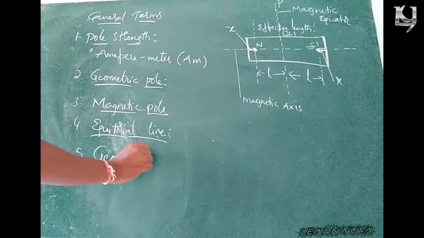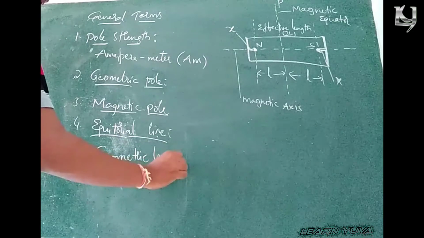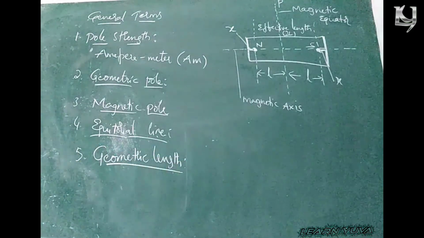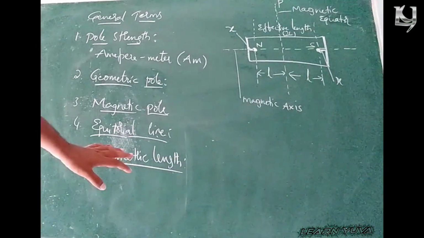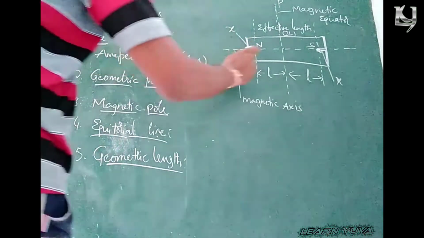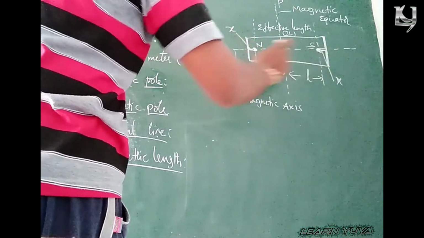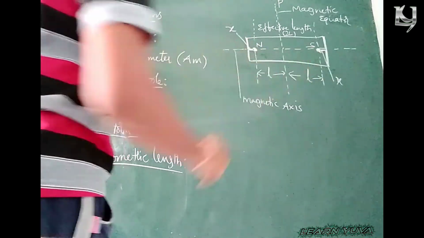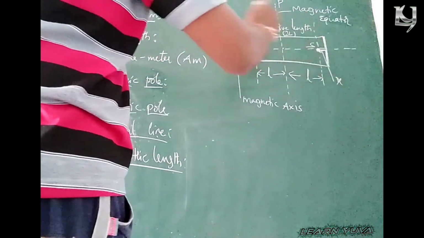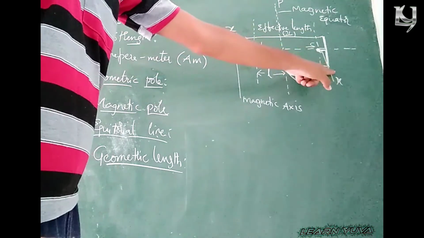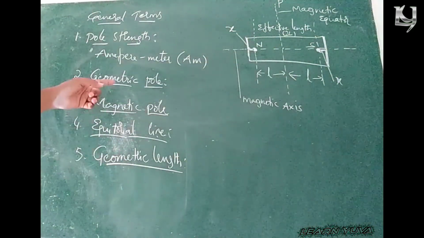Geometric length is nothing but the distance between the two geometric ends of a bar magnet. What is geometric pole?